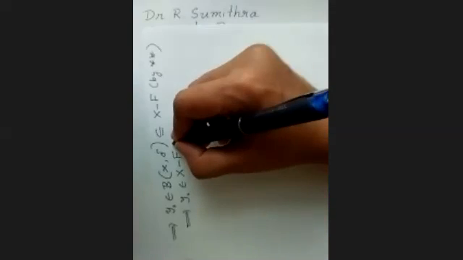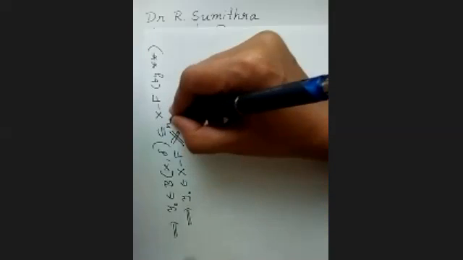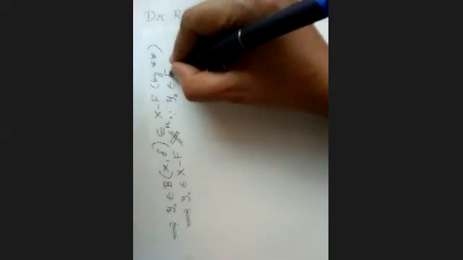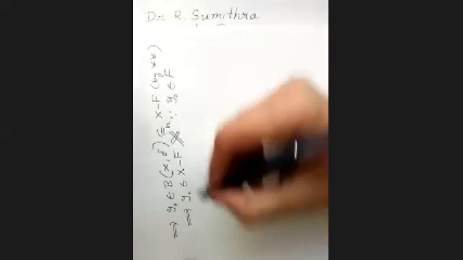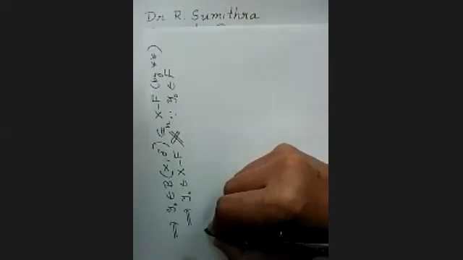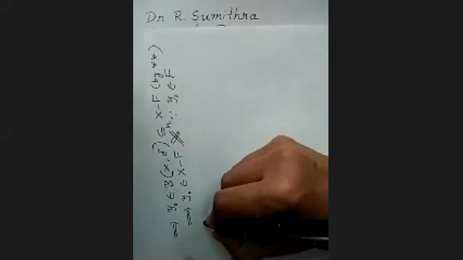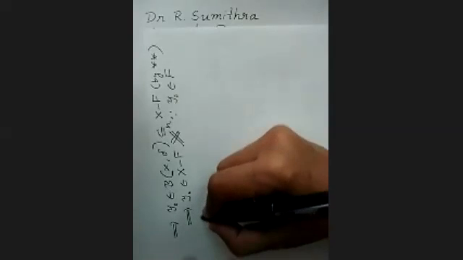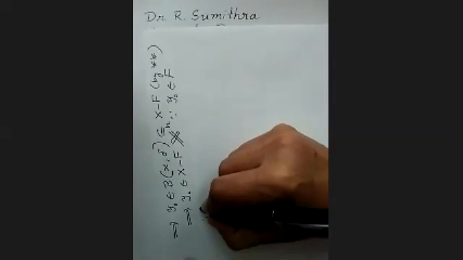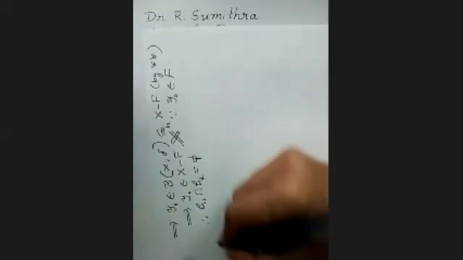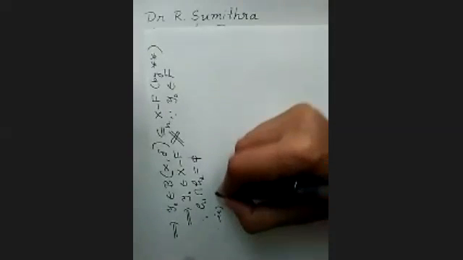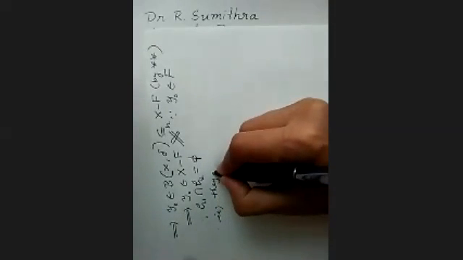This is a contradiction because y naught is actually from F. I cannot have an element belonging to a set and its complement. So this is a contradiction. Why this contradiction? Because we assumed G1 intersection G2 is not null. Therefore, G1 intersection G2 is null. That is, they are disjoint.